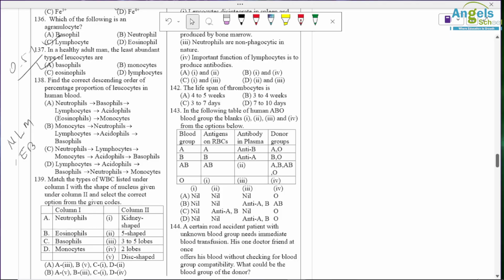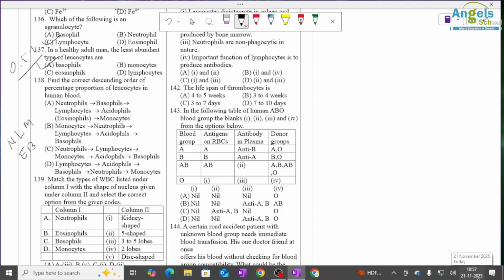Match the type of WBCs with their nucleus. Okay, so neutrophil has a 3 to 5 lobed nucleus. Eosinophils have a bilobed nucleus.